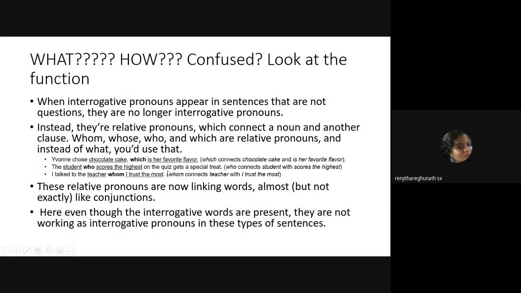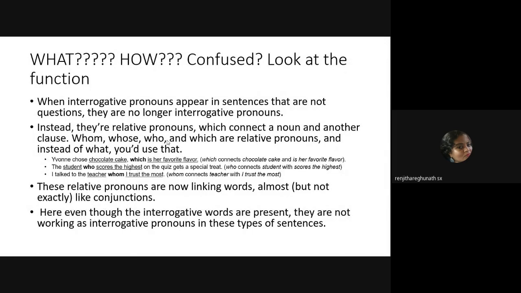All right. So then, here you do not have interrogative pronouns. Rather, they are relative pronouns. So now we have to understand what relative pronouns are. So what exactly is a relative pronoun? What is the job or function of a relative pronoun?